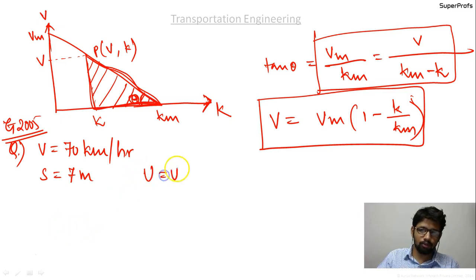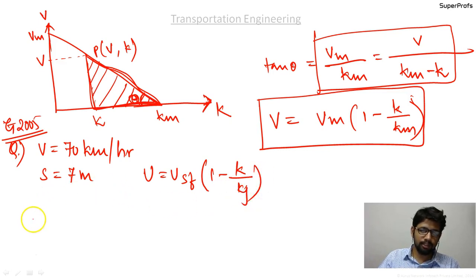It is given that u equal to usf into bracket 1 minus k upon kj, where u is the space mean speed, usf is the free mean speed, k is the density, and kj is the jam density.